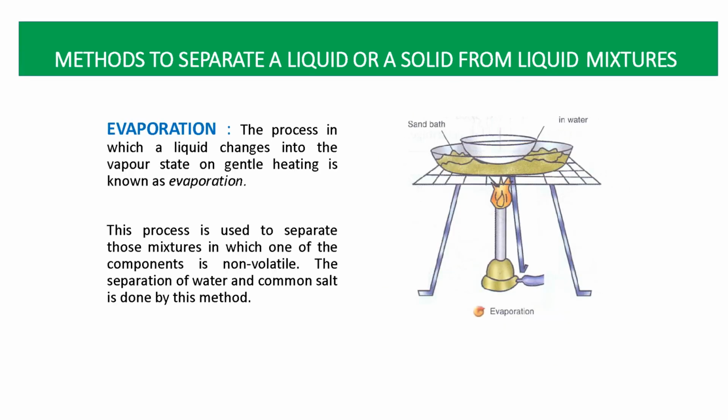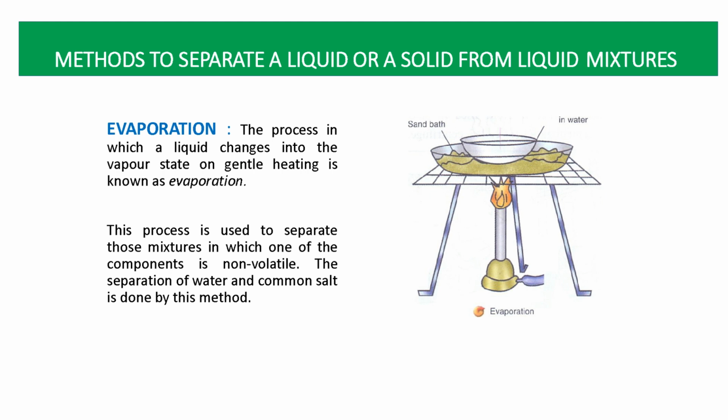The next method is evaporation. What is evaporation? The process in which a liquid changes into the vapor state on gentle heating is known as evaporation. Simply, when a liquid state changes into the vapor state, we call it evaporation. This process is used to separate those mixtures in which one of the components is non-volatile. The separation of water and common salt is done by this method.